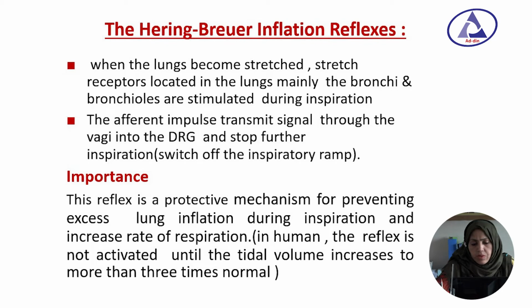So, it stops the inspiratory ramp. The importance of the Hering-Breuer inflation reflex is that it is a protective mechanism for preventing excess lung inflation during inspiration and it increases the rate of respiration. In human beings, the reflex is not activated until the tidal volume increases to more than 3 times normal.